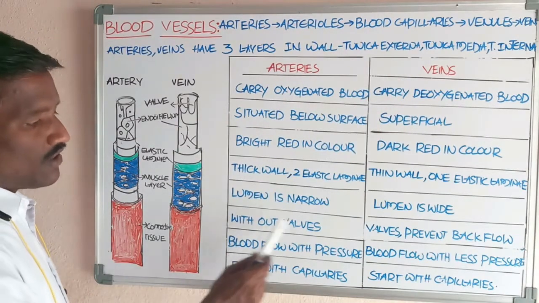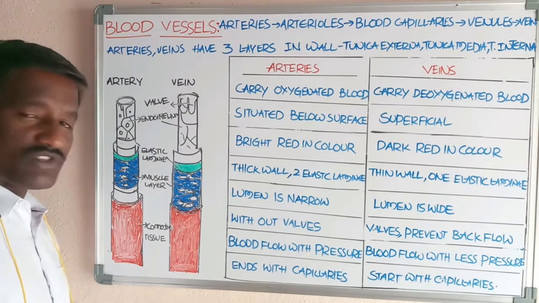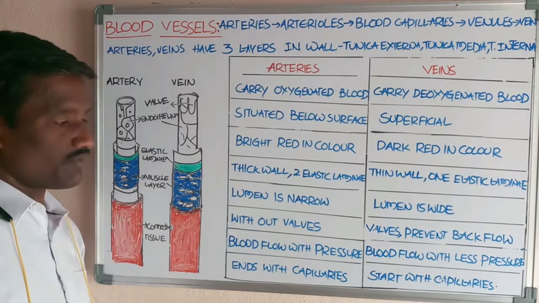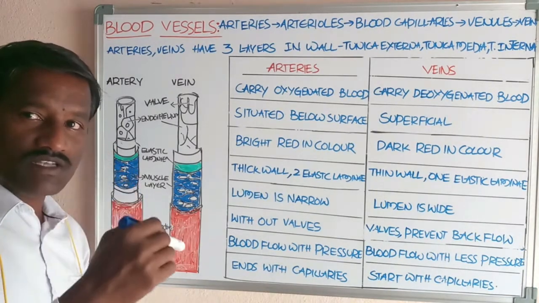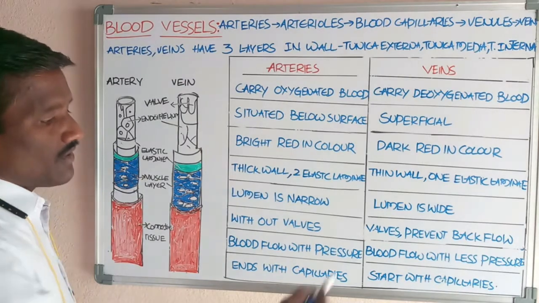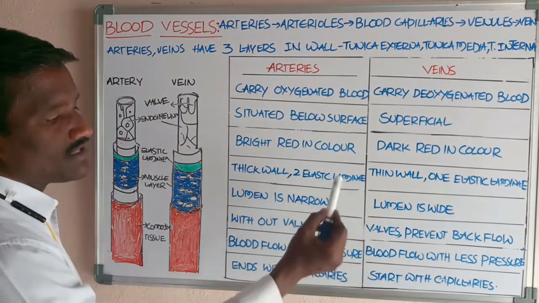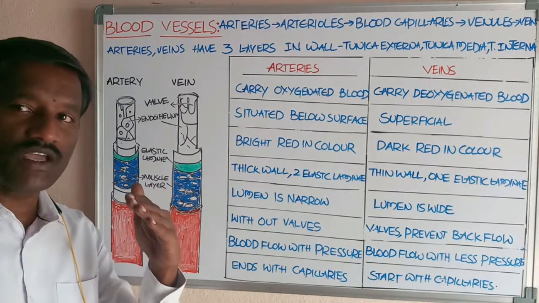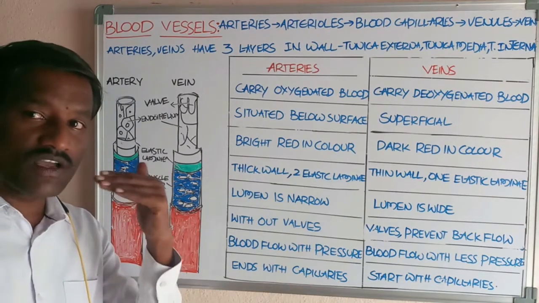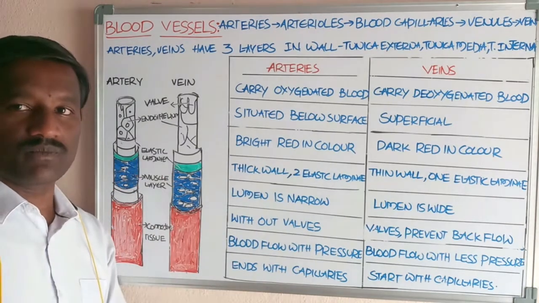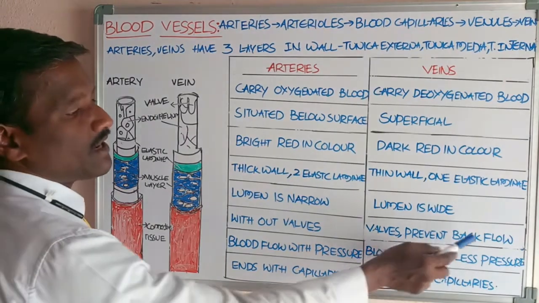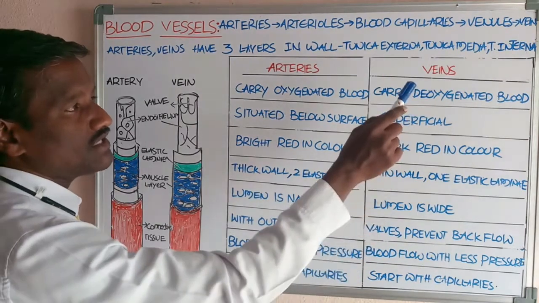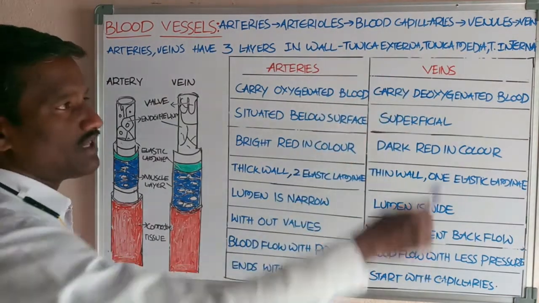Next, valves. Valves are absent in the inner surface of the arteries. They do not show valves. Next, valves are present in veins. These valves are formed by double folding of the endothelium, double folding of the tunica interna, and they prevent the backflow. Because of the presence of the valves, the blood always flows towards the heart in the veins.